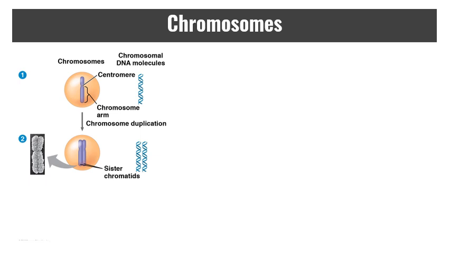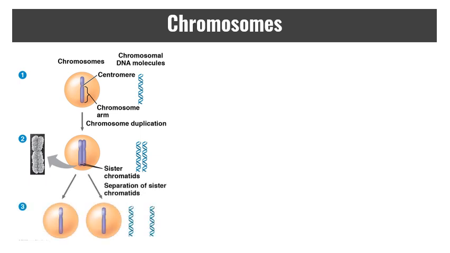So to differentiate this, we say that there is one chromosome that is single-stranded, and now there is one chromosome that is double-stranded. At the end of mitosis, those sister chromatids will be separated, and you will have one chromosome that is single-stranded in each cell. So mitosis is non-reductive because the number of chromosomes never changes.